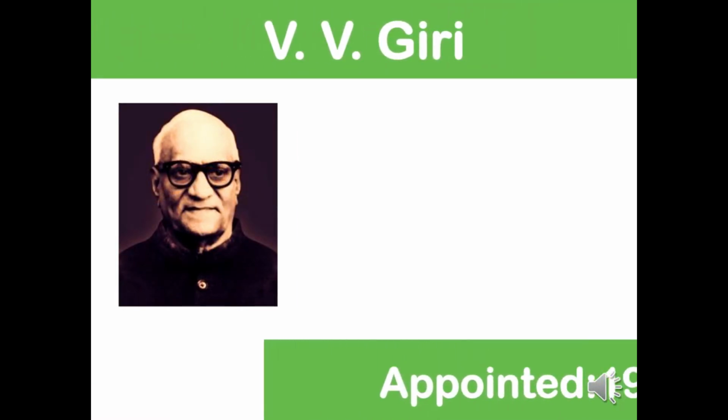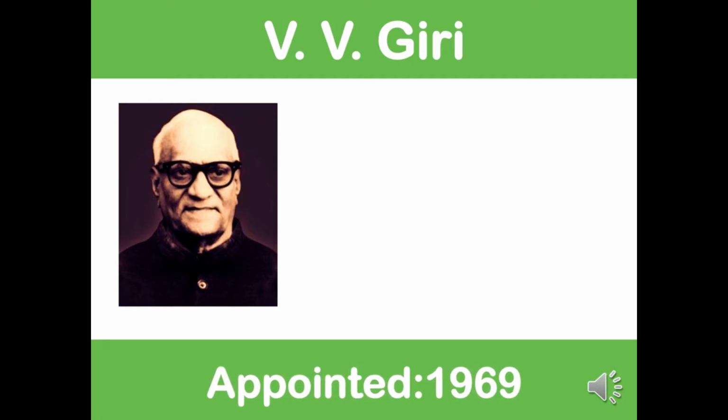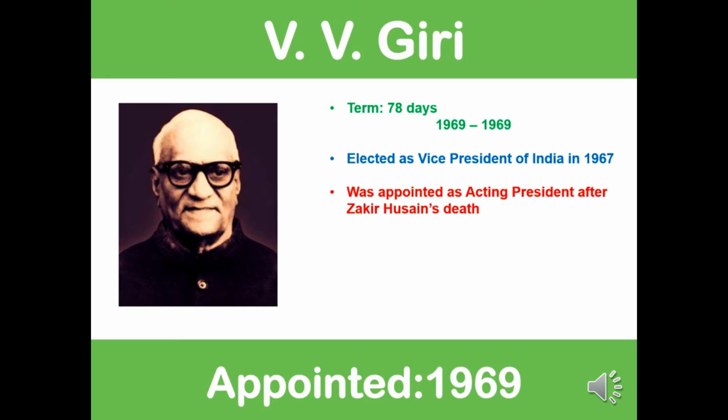The next president was V.V. Giri. He was an appointed president of India because Zakir Hussain died in office. He was appointed in 1969. He served a term of 78 days. He was elected as Vice President of India in 1967 and was appointed as an acting president after Zakir Hussain's death. He resigned to take part in the presidential elections.